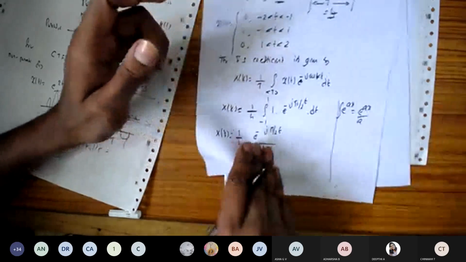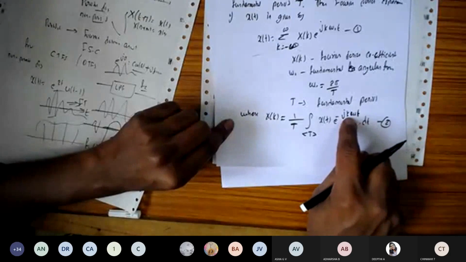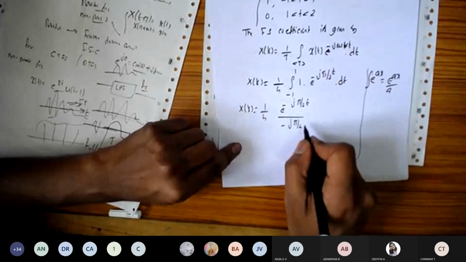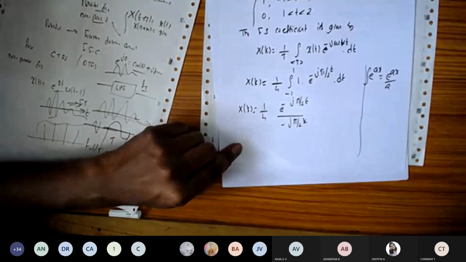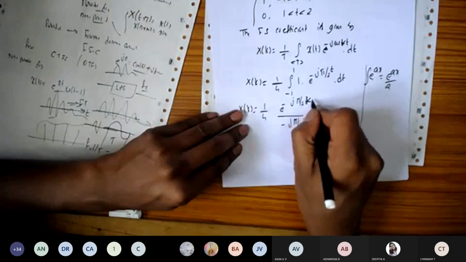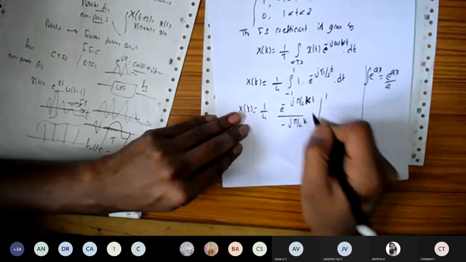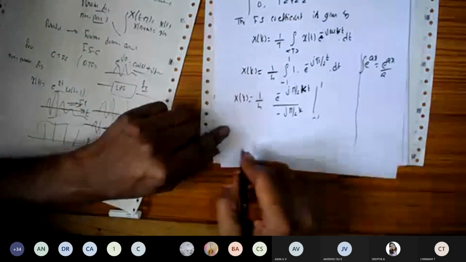So I think I gave it in the formula, right? Yeah, it is k omega t that is there. So k is missing. You can add the term k here, so you can add e to the power minus j omega k into t, into dt. So this will become e to the power minus j pi by 2 into k. The limit is from -1 to +1, so you are going to substitute the value for t.